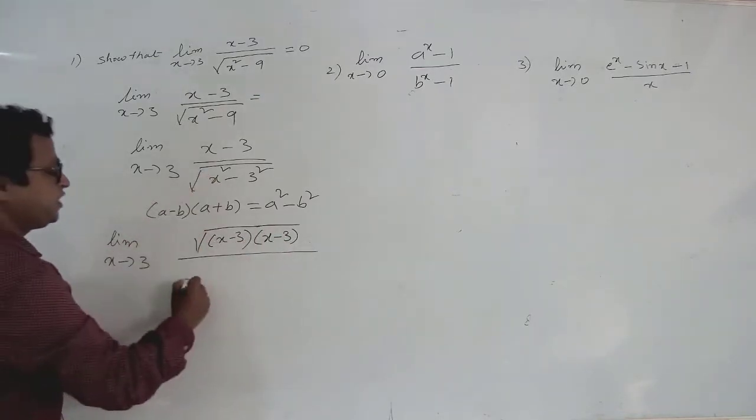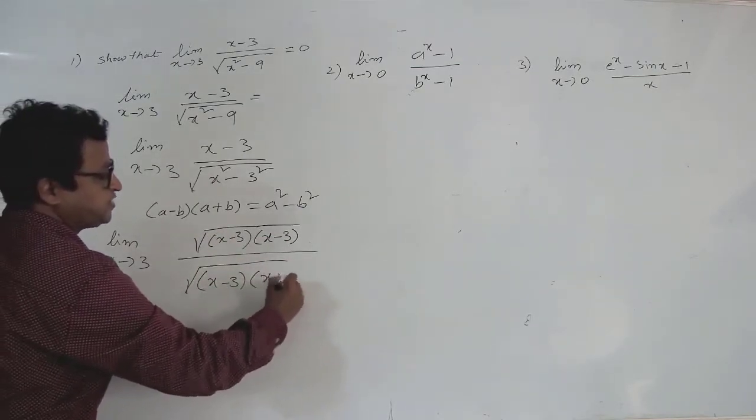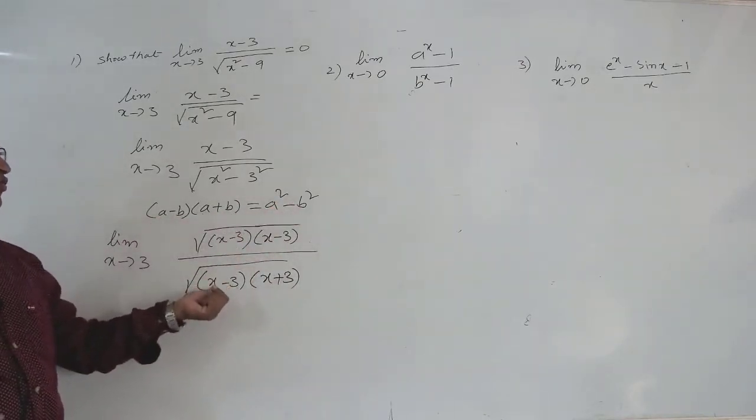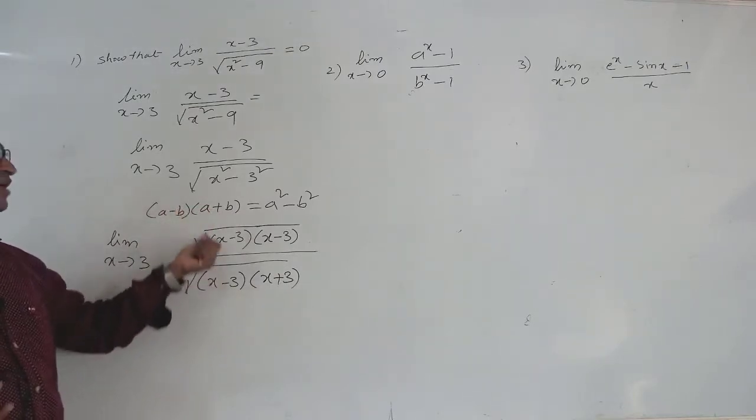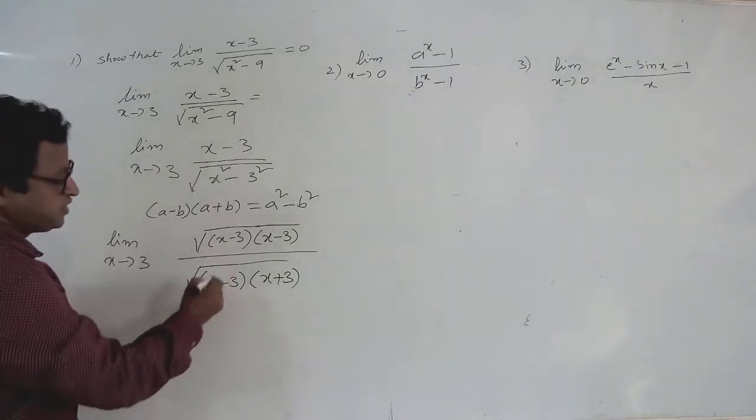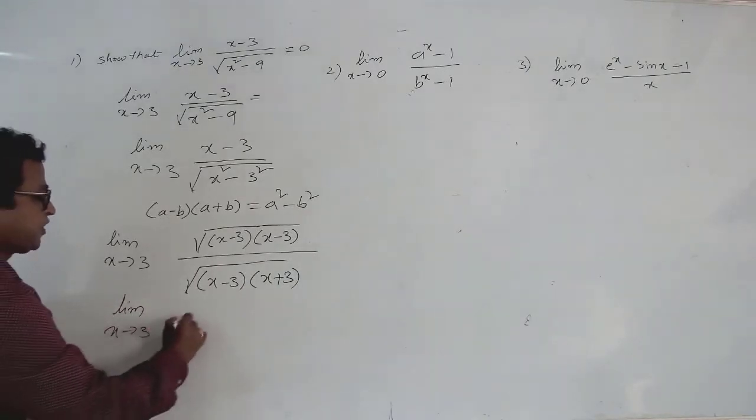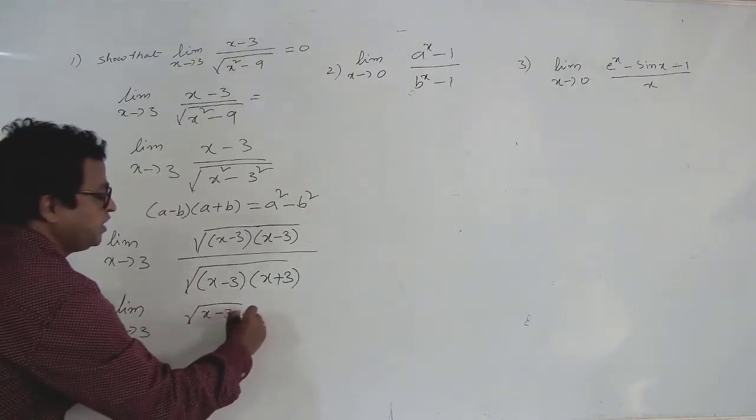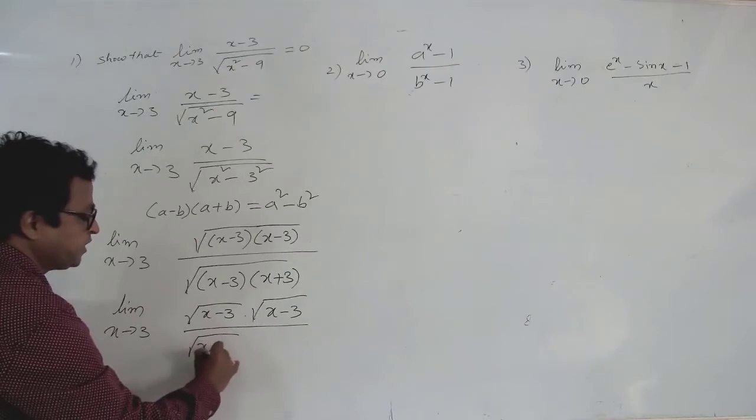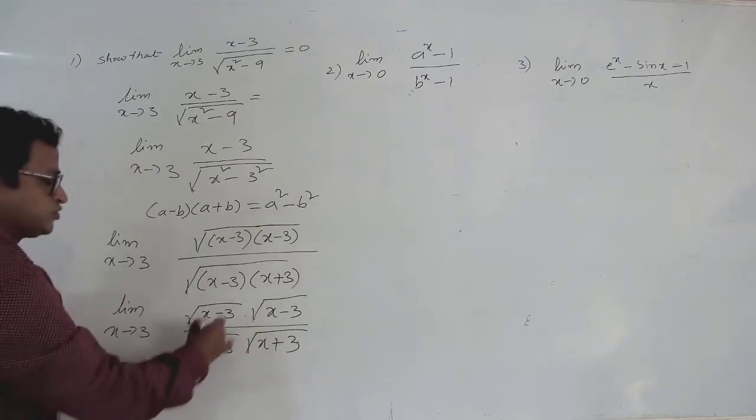And next in the denominator, how can we write? See here, x minus 3 and x plus 3. How? A minus b into a plus b is equal to a square minus b square. I am writing x instead of a, and b equal to 3. So then next, we can cancel this value. First you separate both. So limit x tends to 3, under root x minus 3 into under root x minus 3. And here also separate both, under root x minus 3 and under root x plus 3. So both get cancelled.